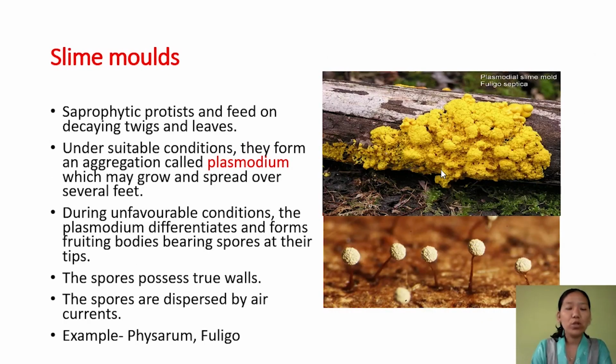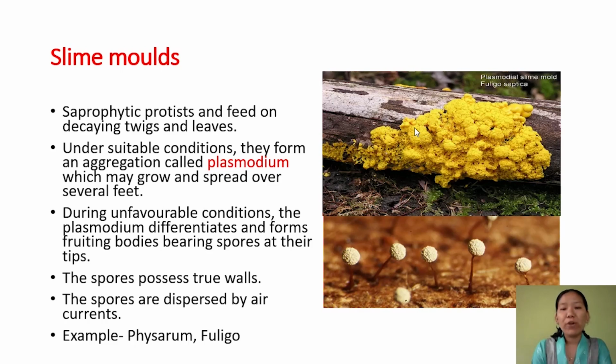Next is slime mold. Slime molds are saprophytic protists, which feed on dead and decaying twigs, logs or leaves. Under favorable conditions, they form an aggregate called plasmodium, and then it grows and spreads all over.